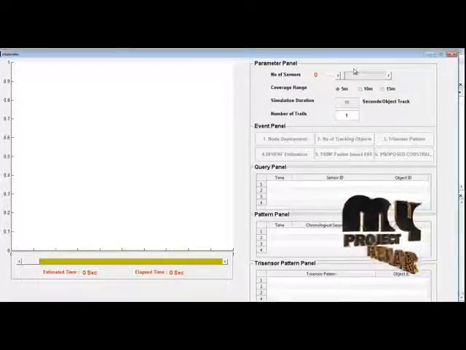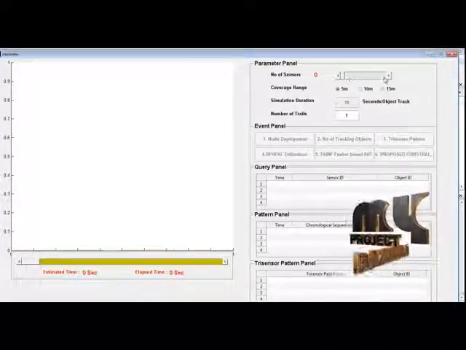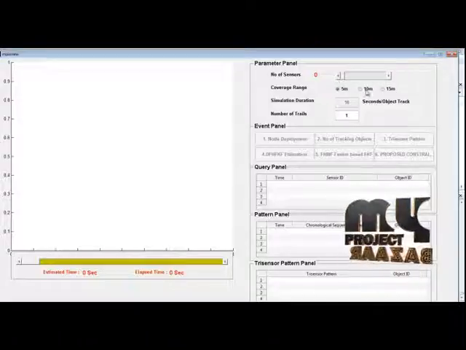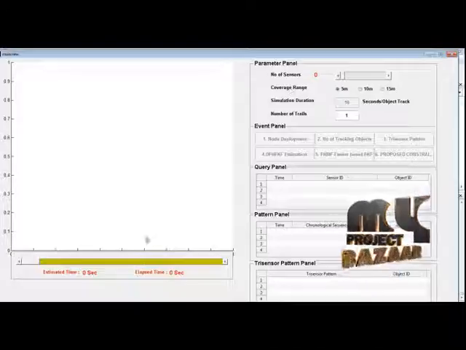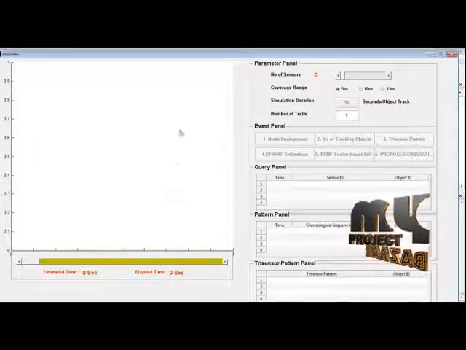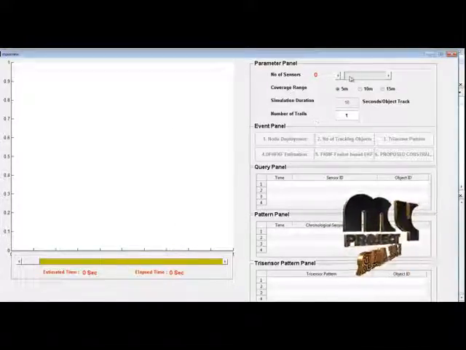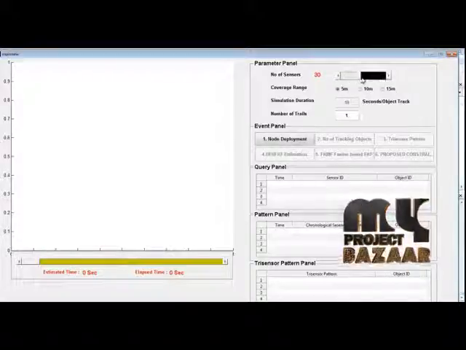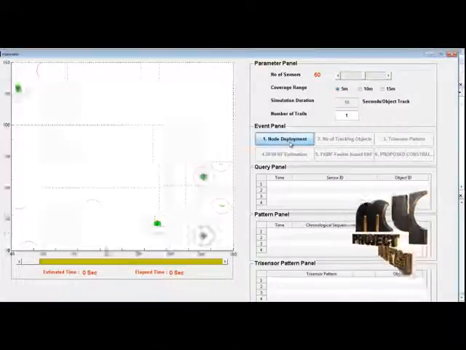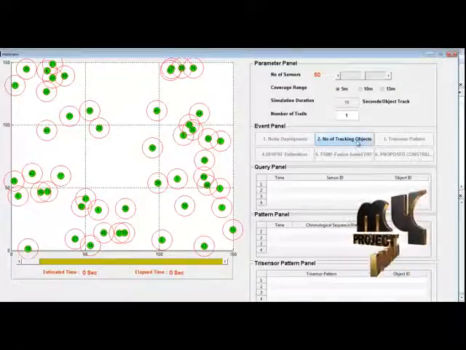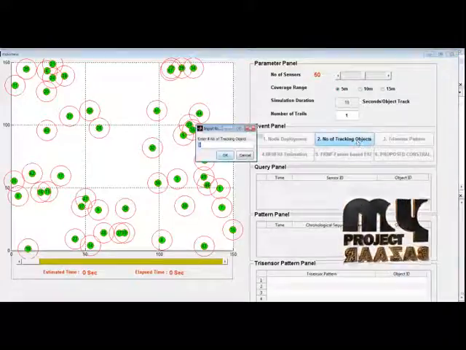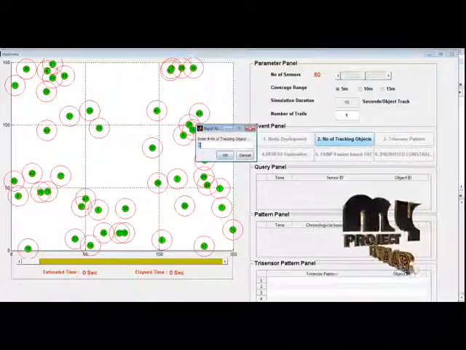For the node deployment, the random number of nodes is selected from this strip line, and from this selection we can distribute the random network nodes here. First I distribute a random number of nodes, say 50. The random deployment is displayed in this window. For the number of tracking objects, I set it as 1.